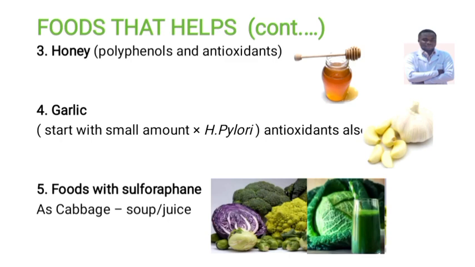And it is better to be taken raw and not in heated form, because when the cabbage is heated to very high temperature, we are going to destroy those sulfur compounds. Therefore, it is better to be taken raw or undercooked. That is an advantage of cabbage juice, that it contains that important sulfur.